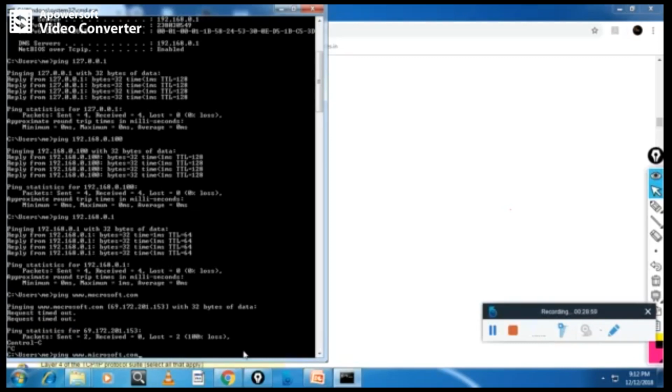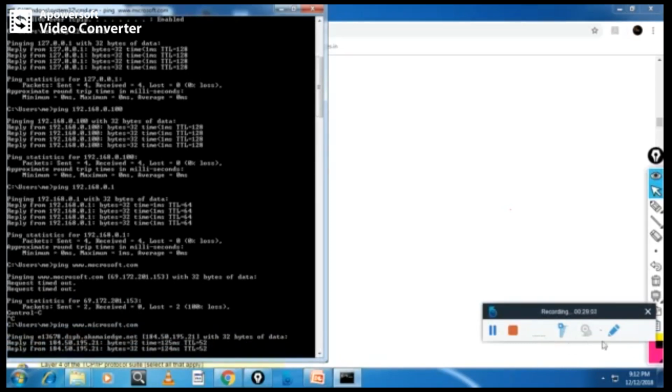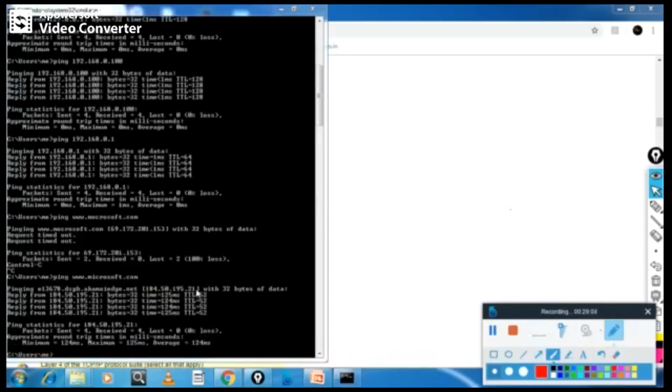Yeah, see, my DNS server has resolved this address. I don't know what the Microsoft address is, so I write the fully qualified domain name or URL. DNS will resolve it. My DNS server at Airtel will resolve this one, and it has sent and received.